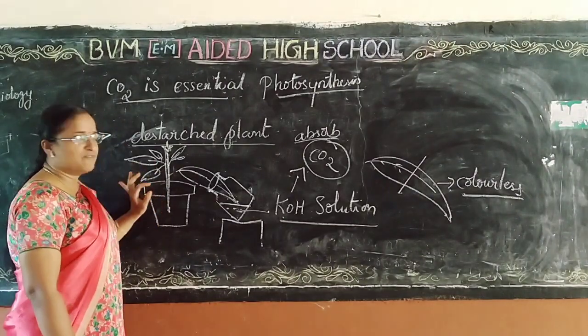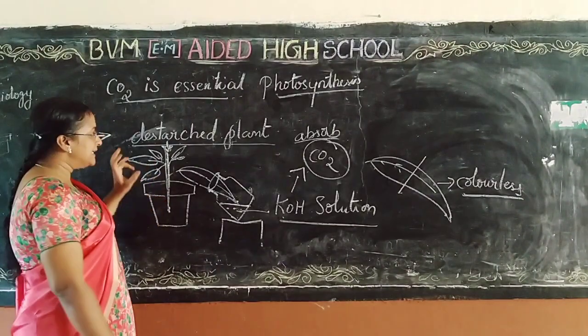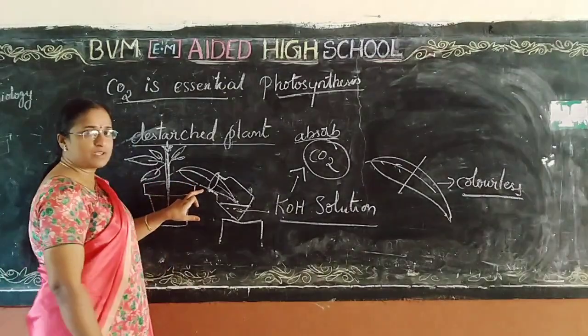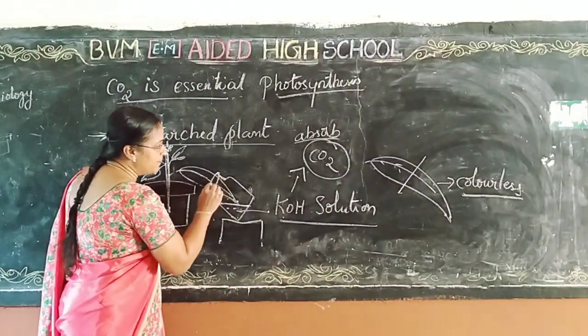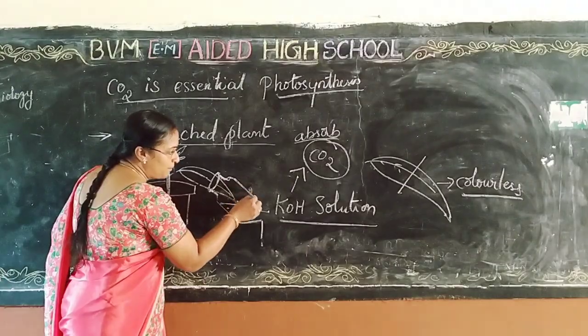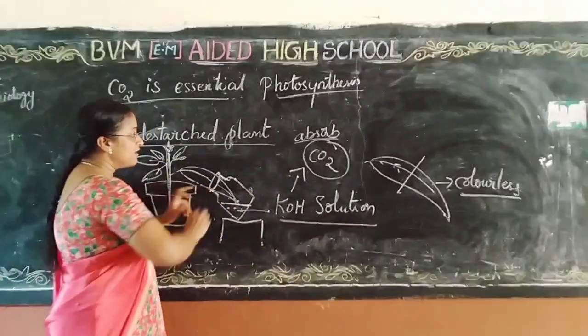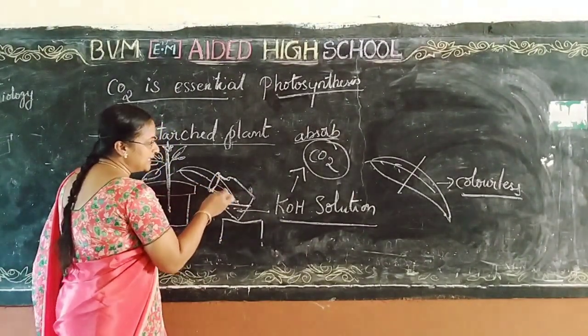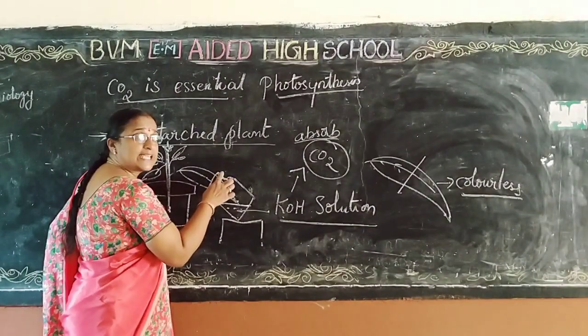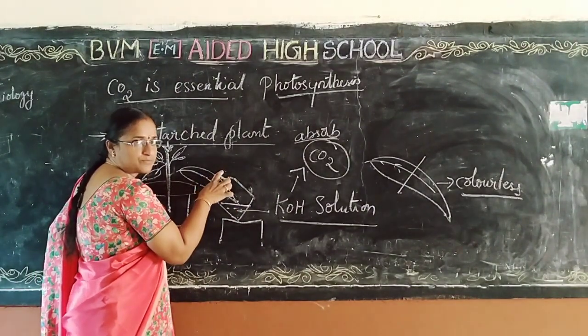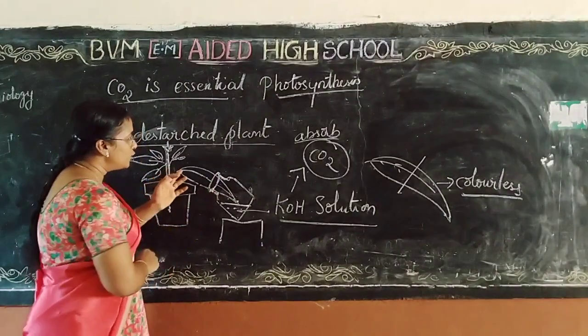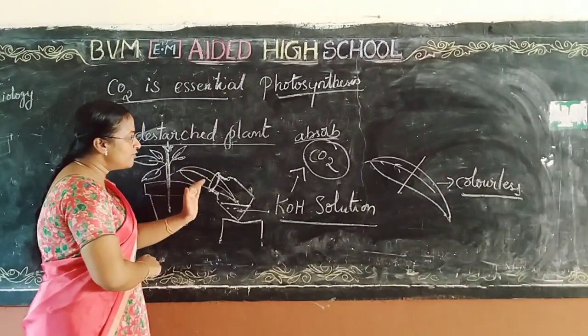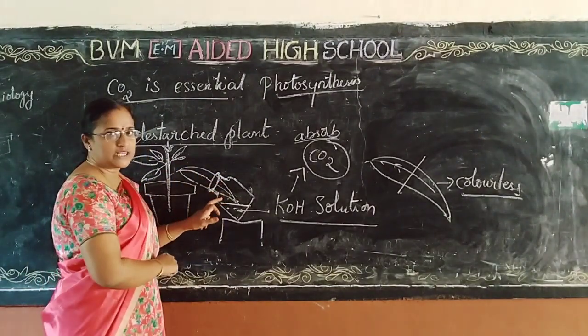After 1 week, take one plant leaf and a wide mouthed bottle. Insert a cork, and insert half of the leaf inside the bottle.